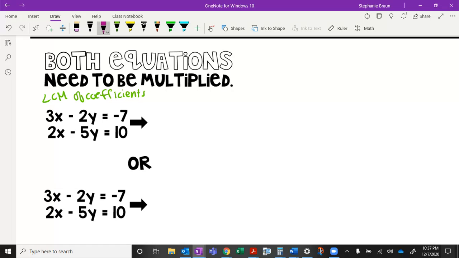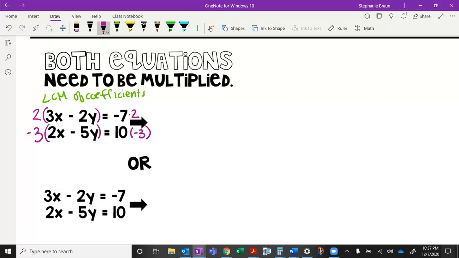So in this case, let's multiply the top equation by 2. That will get me to 6x. Make sure you're showing it on both sides. And then I can do the bottom equation by negative 3. You can do it by positive 3, but then you'd have to subtract your systems, and I'm trying to get you to set yourself up so that you're only adding systems.